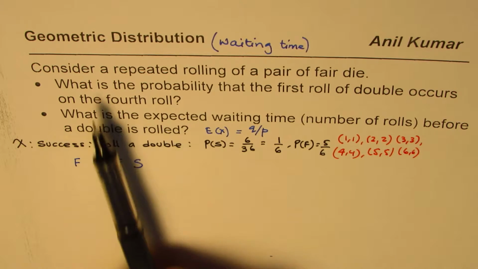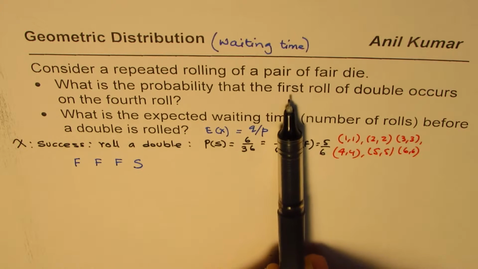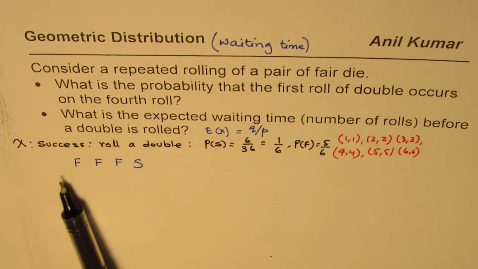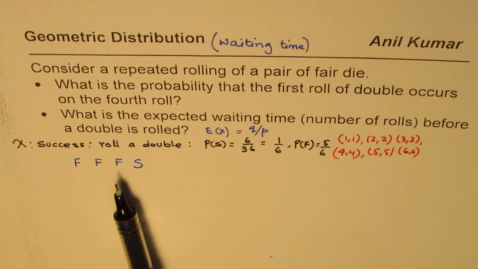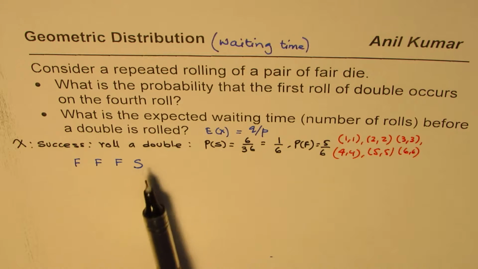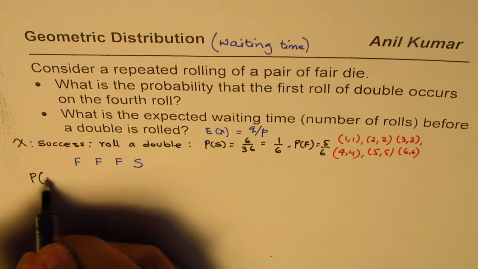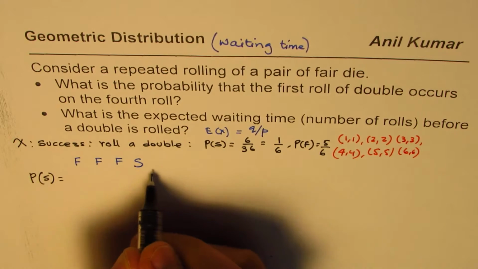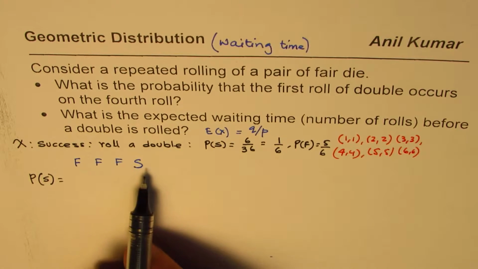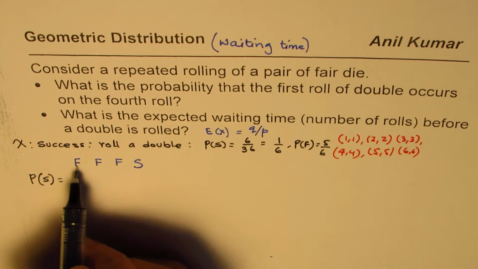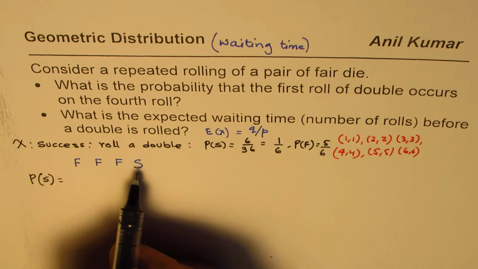So when we are asking, what is the probability that the first roll of double occurs on the fourth roll, that means the first 3 rolls are failures, and on the fourth one we get a success. Since these are independent events, the probability is the product of all of these: failure, failure, failure, and then success.